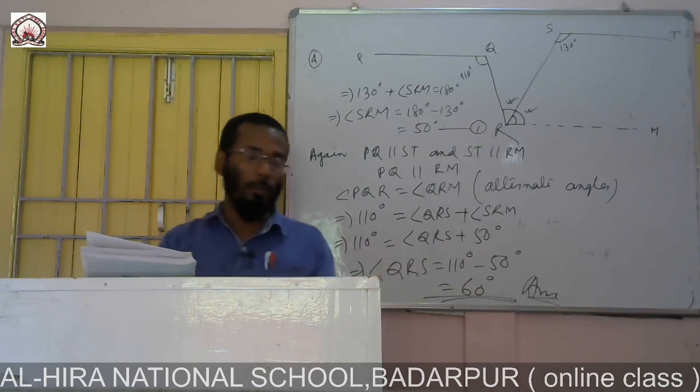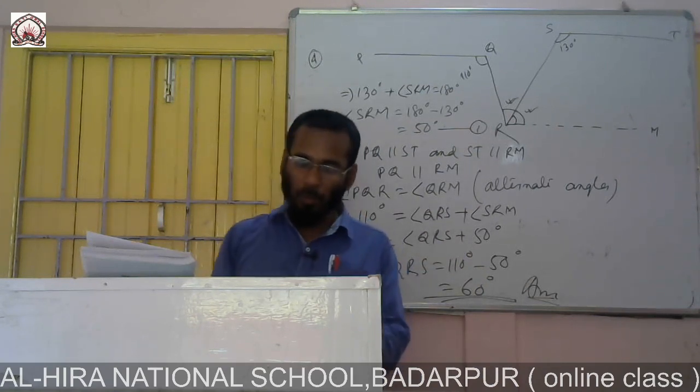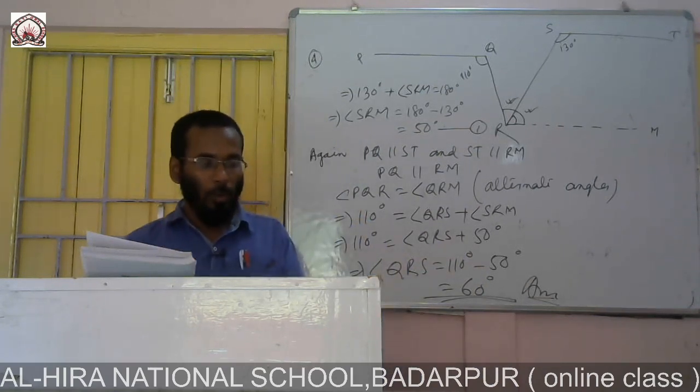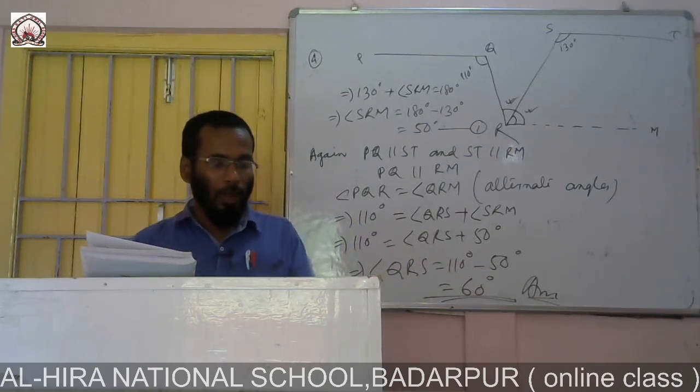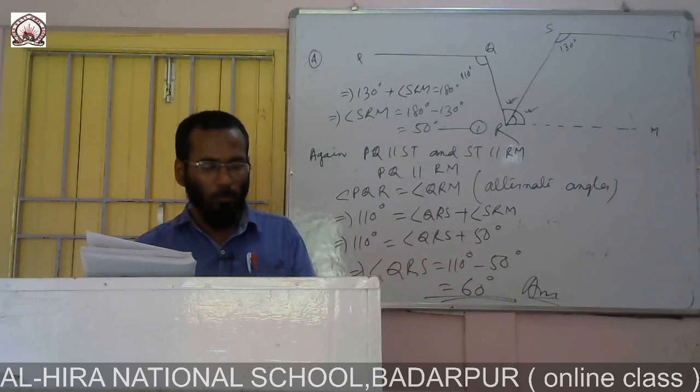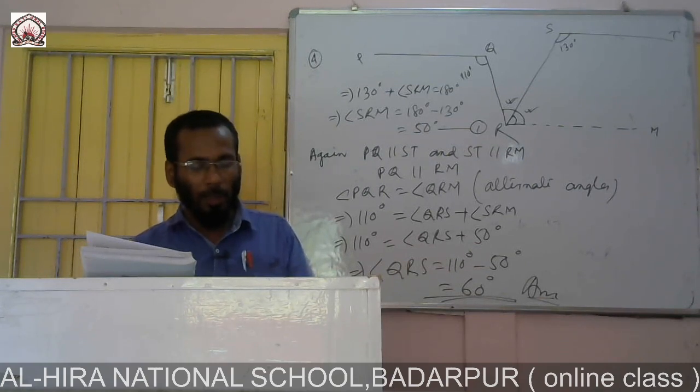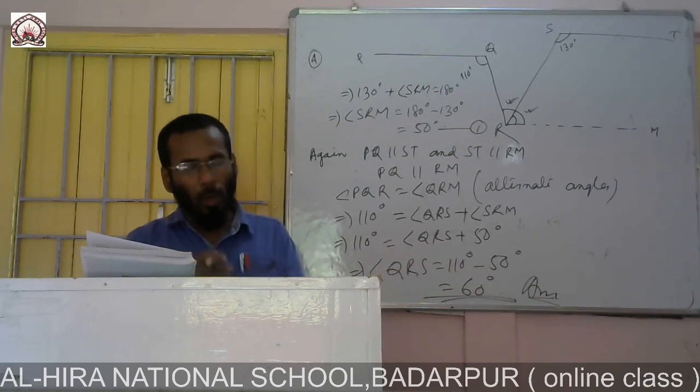Now question number 5. In figure 6.32, if AB is parallel to CD, angle APQ is equal to 50 degrees and angle PRD is 127 degrees, find x and y. As earlier, we have to draw the figure first.